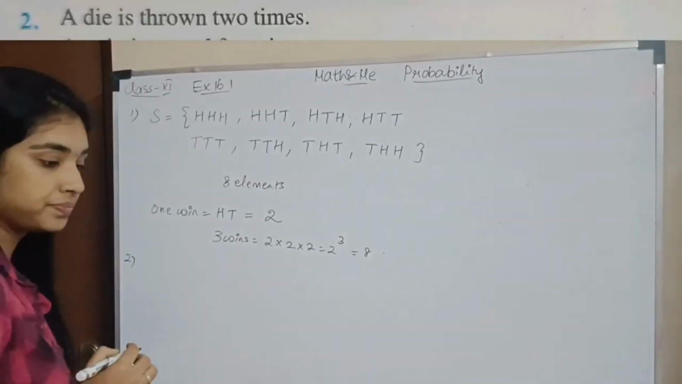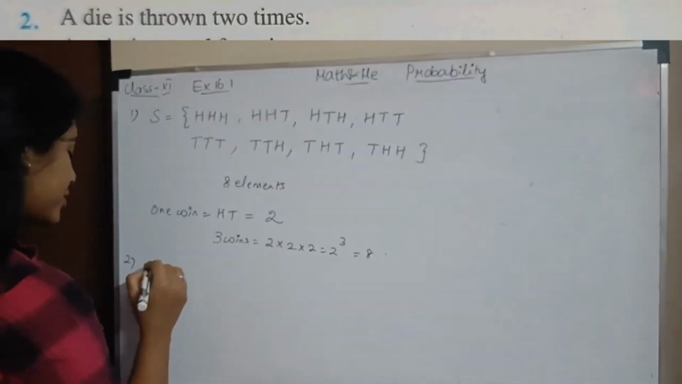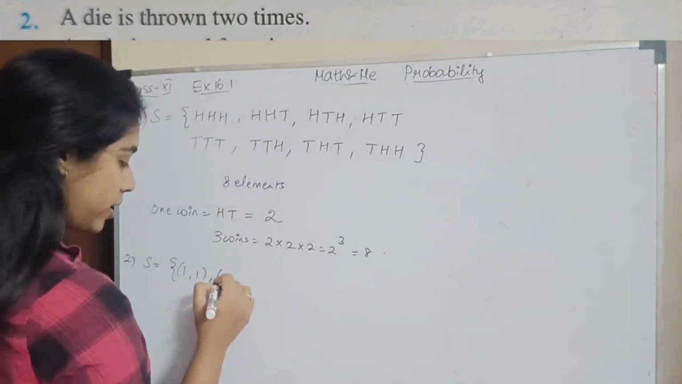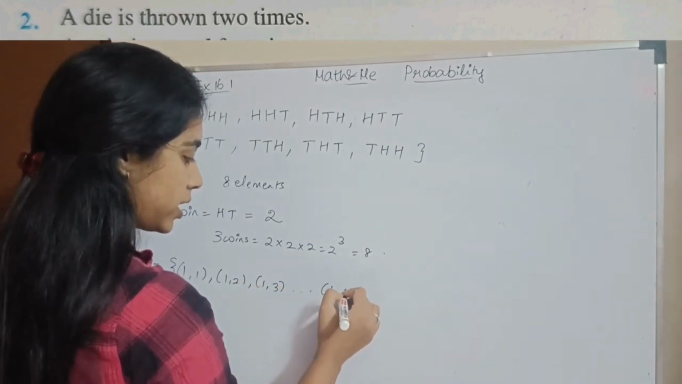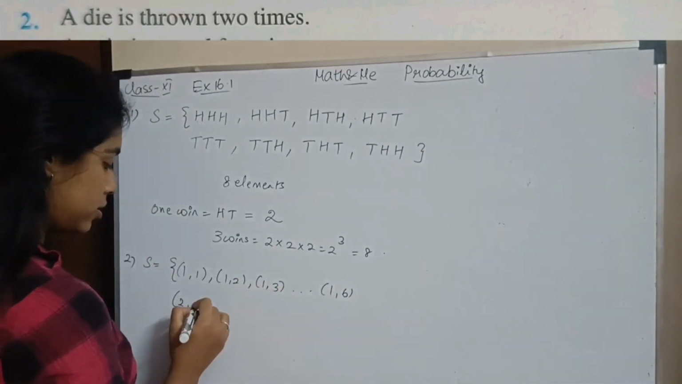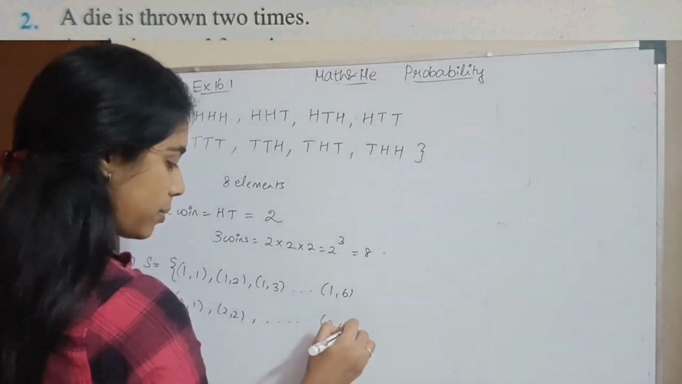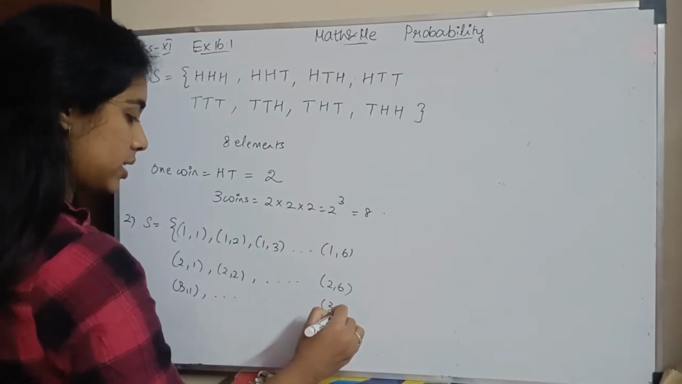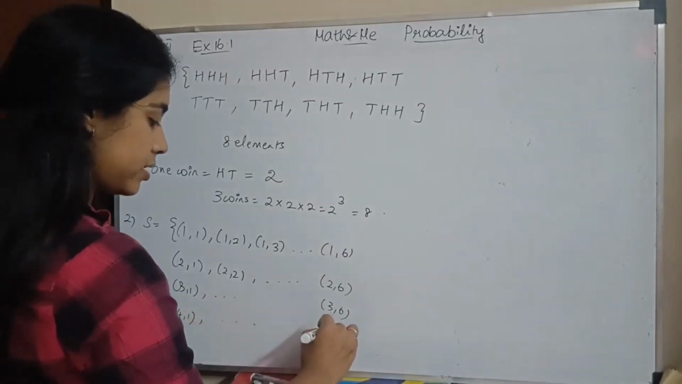Question number 2. A die is thrown 2 times. So what is your sample space? First when 1 comes, you can get 1, 1, 1, 2, 1, 3 and so on until 1, 6. When 2 comes, 2, 1, 2, 2 and so on until 2, 6. Then 3, 1 and so on until 3, 6. 4, 1 and so on until 4, 6.